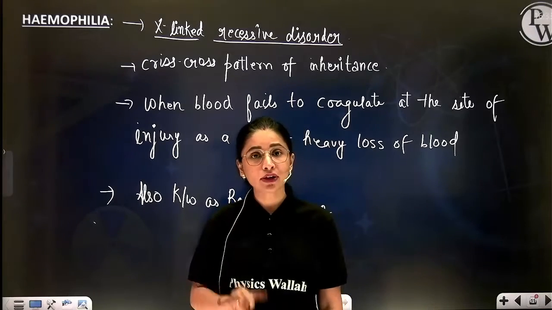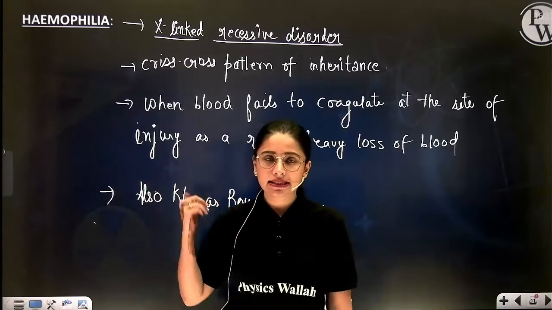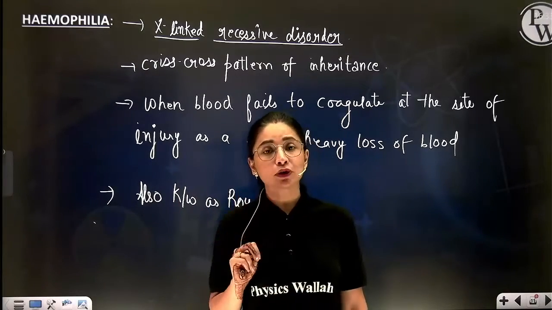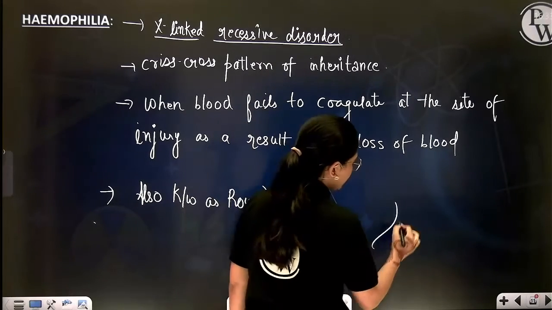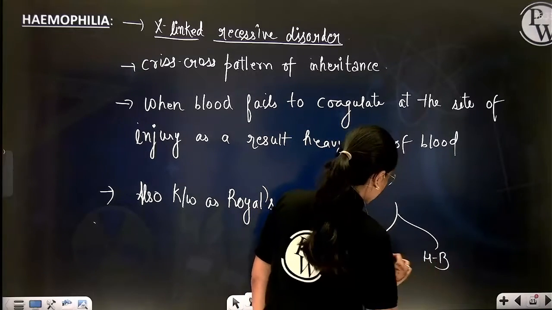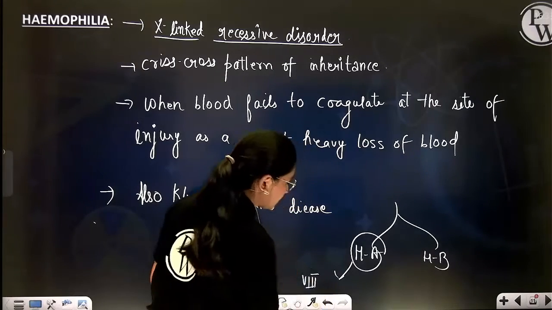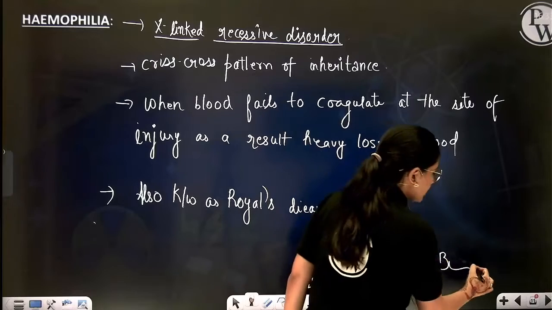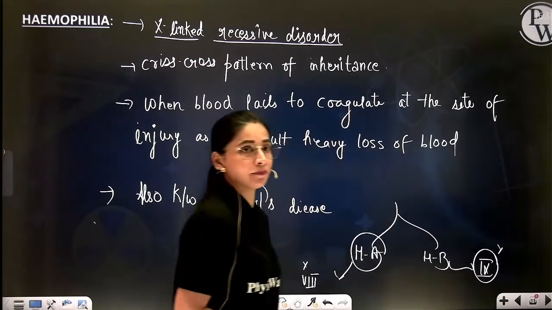If any one of the clotting factors is missing, blood won't coagulate, and loss of blood will keep on taking place. Hemophilia A occurs when blood clotting factor 8 is missing, whereas hemophilia B occurs when blood clotting factor 9 is missing.